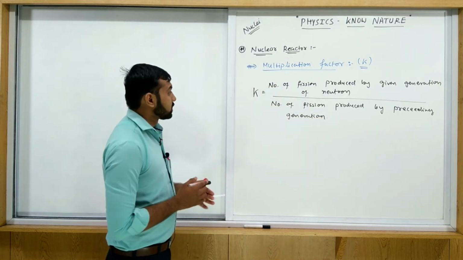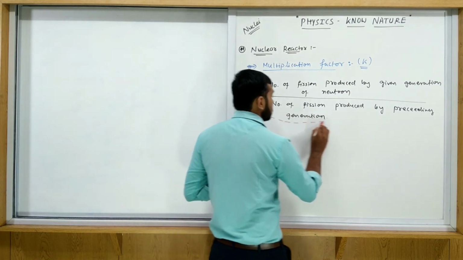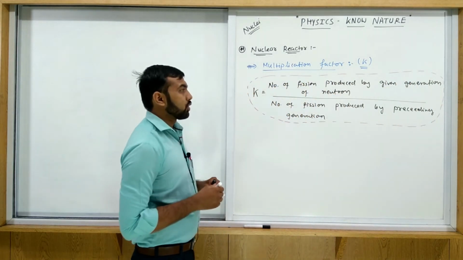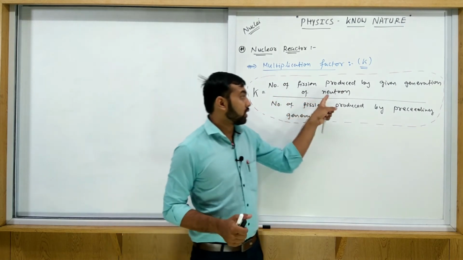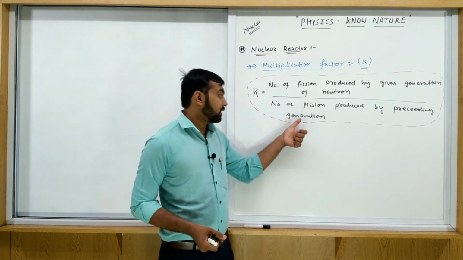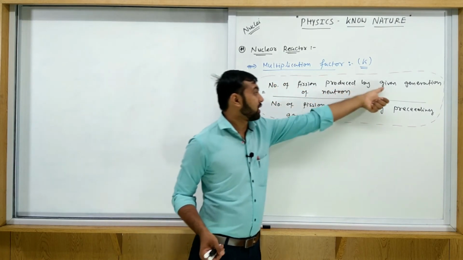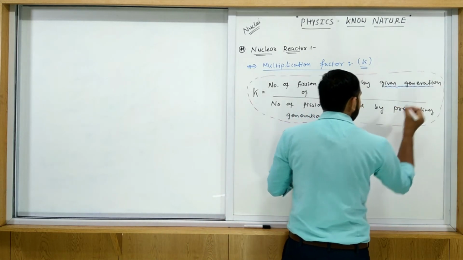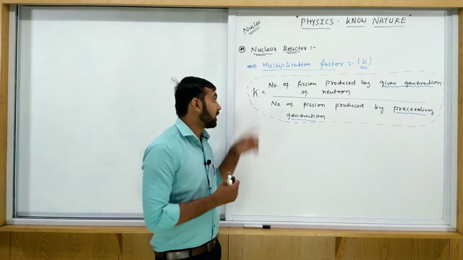Of neutron. So this is called a multiplication factor. What is the meaning of this? Suppose you consider the nuclear reaction, then the number of fissions produced by the given generation, means the neutrons that are there now, how many fissions are produced from them. And the number produced by the preceding generation, the ratio of these two: number of fissions produced by the given generation and produced by the preceding generation, what is the ratio of these two?